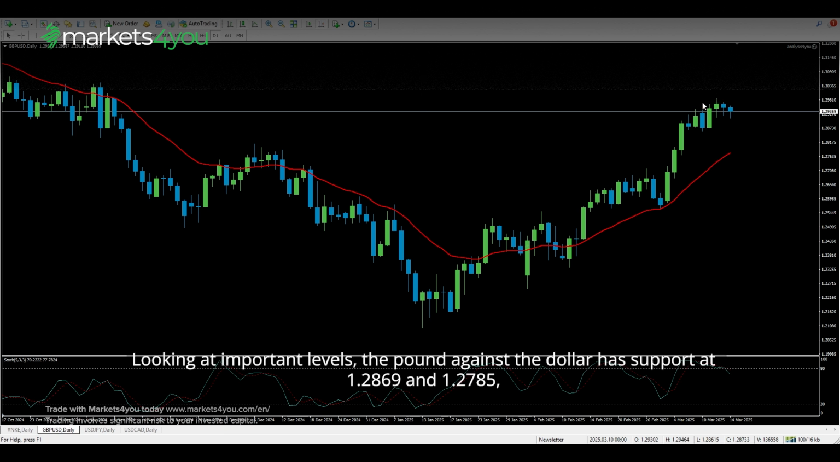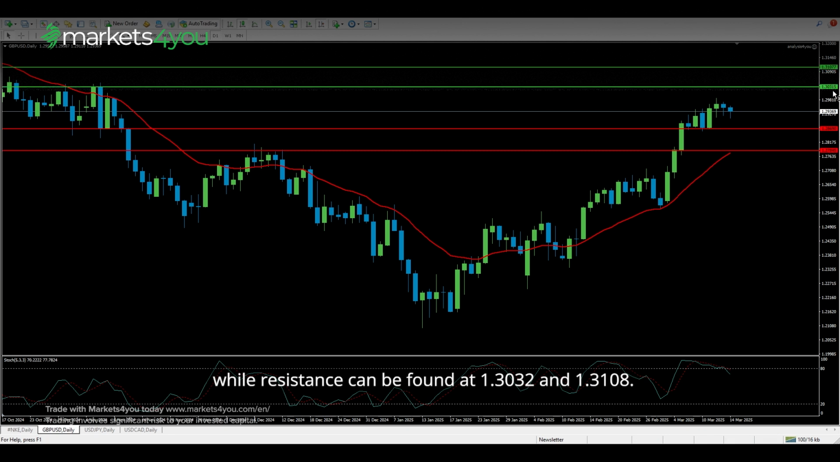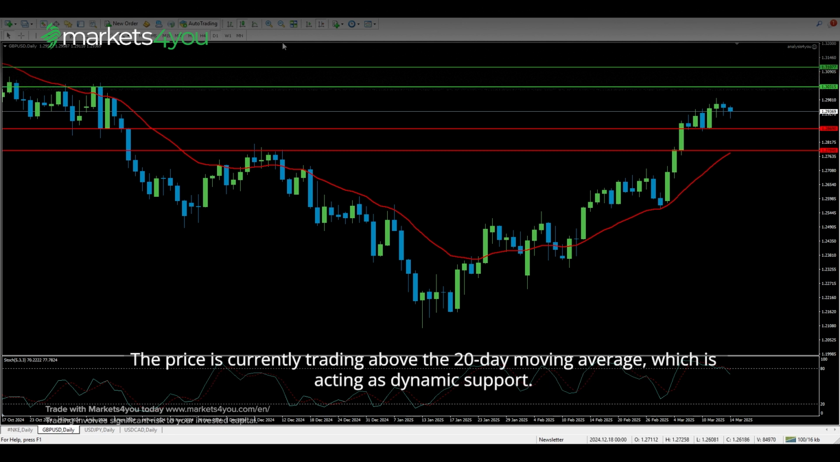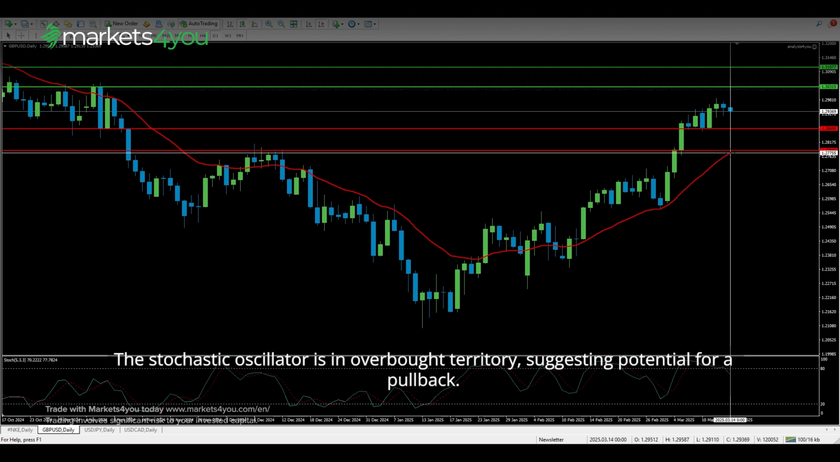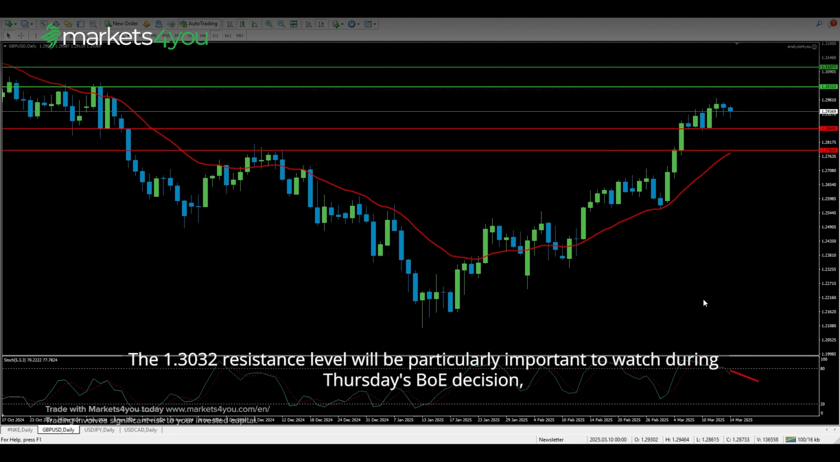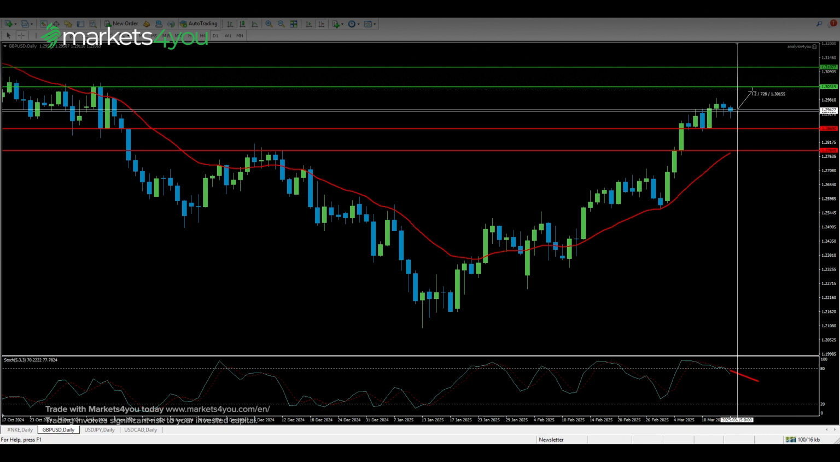Looking at important levels, the pound against the dollar has support at 1.2869 and 1.2785, while resistance can be found at 1.3032 and 1.3108. The price is currently trading above the 20-day moving average, which is acting as dynamic support. The stochastic oscillator is in overbought territory, suggesting potential for a pullback. The 1.3032 resistance level will be particularly important to watch during Thursday's BOJ decision, as a surprise in the statement could drive significant movement in the pound.